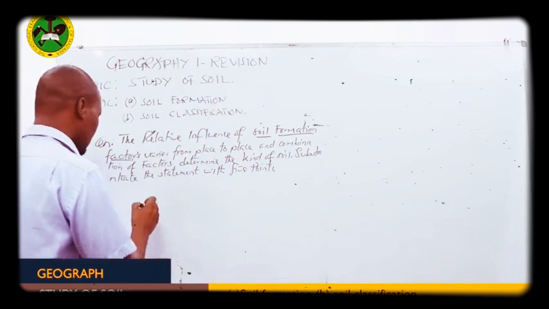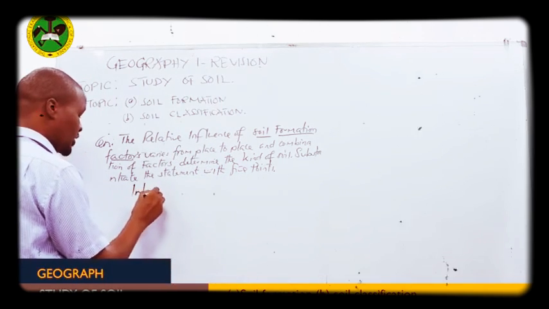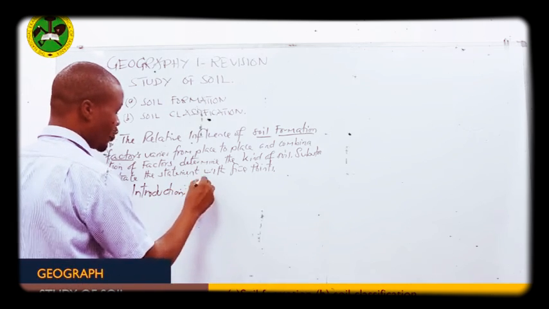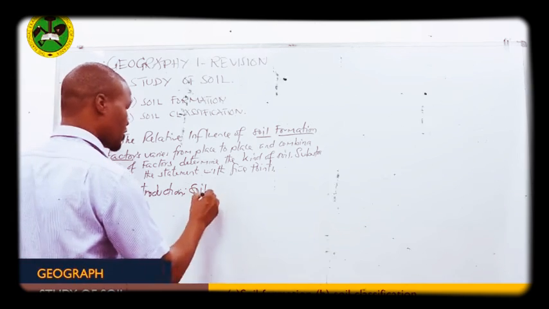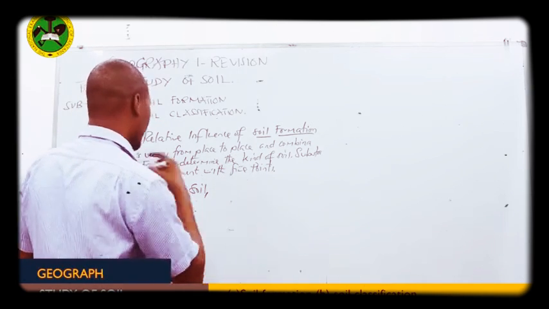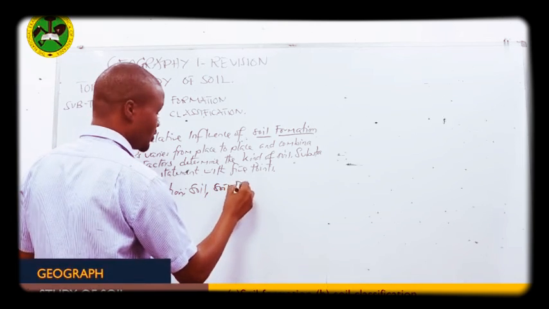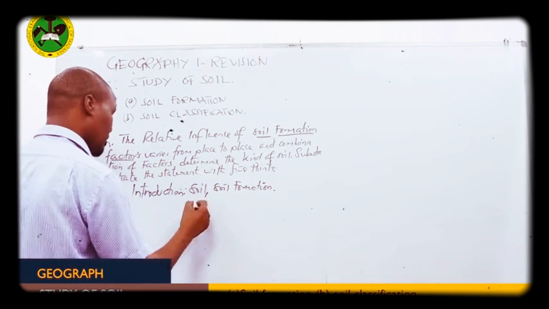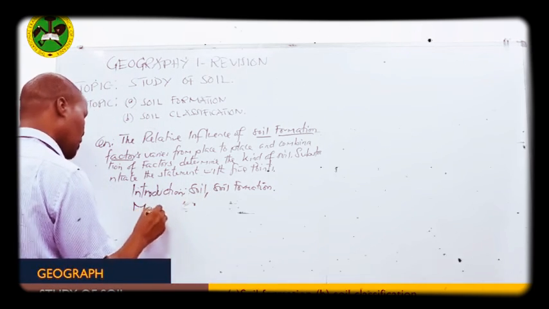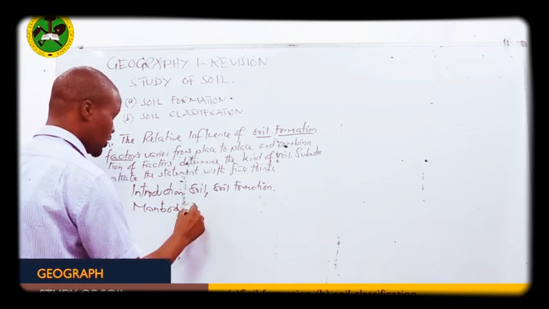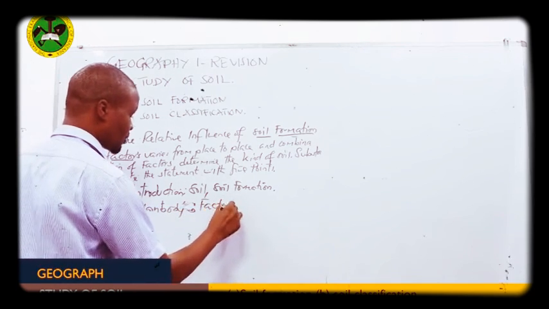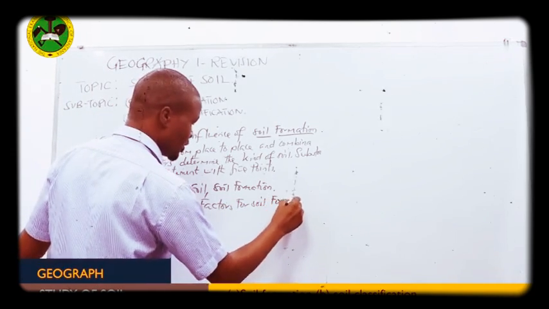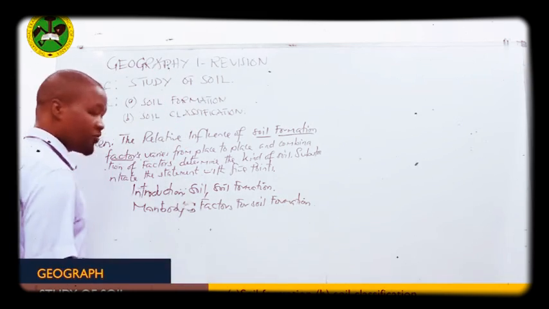So in my introduction, how are you going to answer the question? In the introduction, you have to define what soil is, then what soil formation is. Then from there, you'll go to the main body. In the main body, you'll explain factors for soil formation.